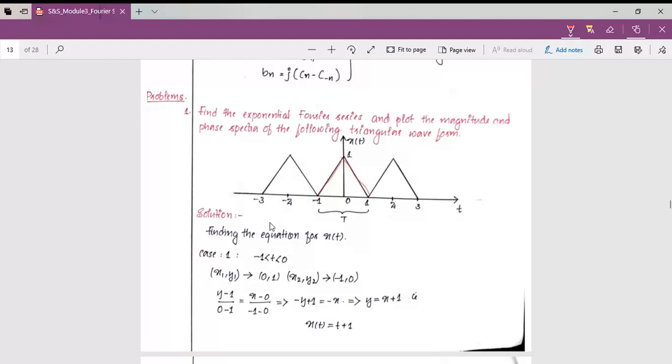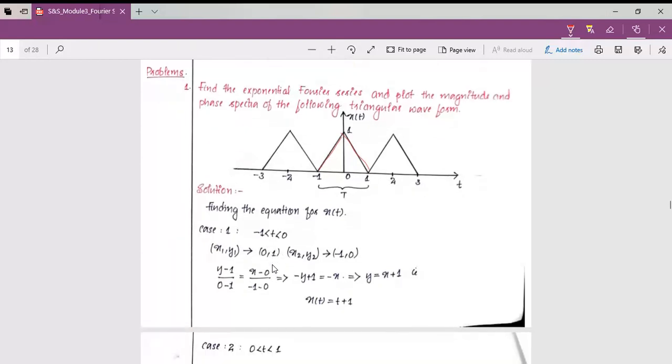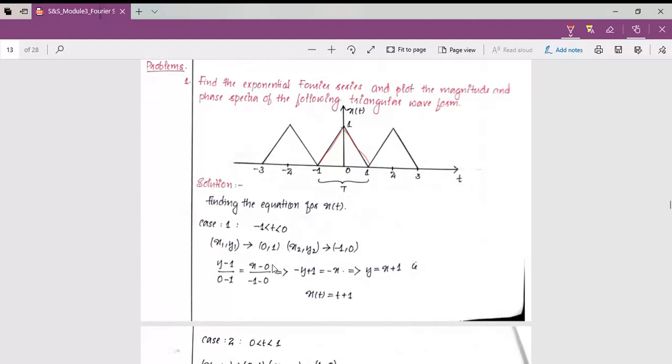Here I am going to find the equation for x of t. In the first case, I consider the time interval from -1 to 0, using the equation of a straight line. We know the equation is (y minus y1) by (y2 minus y1) equal to (x minus x1) by (x2 minus x1).